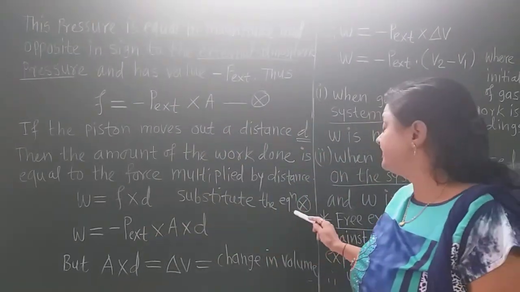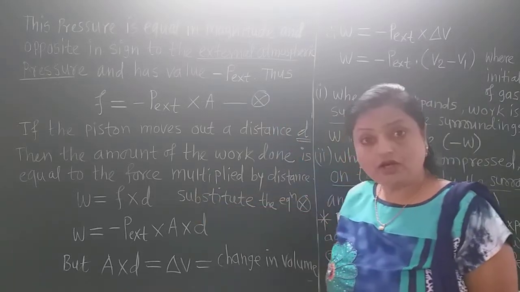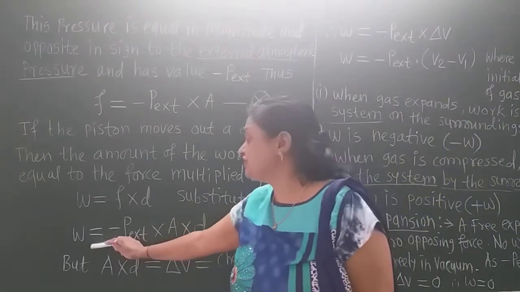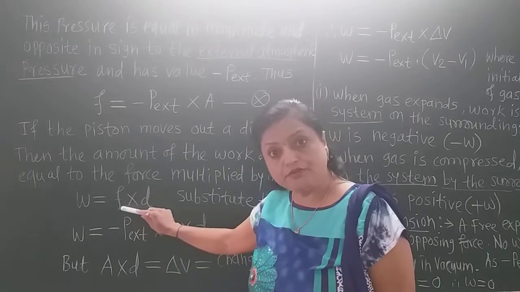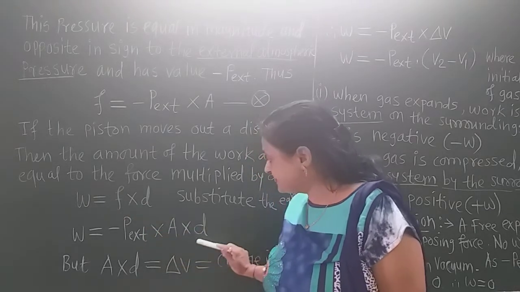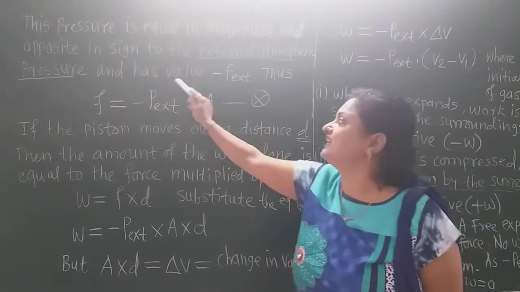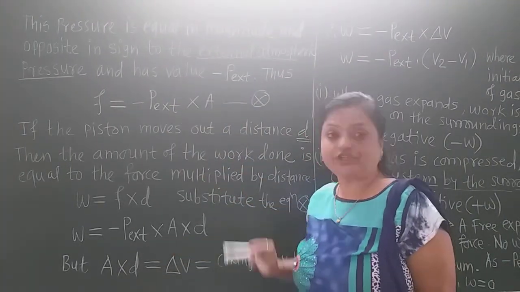On substituting the value of X in this equation, what do we obtain? W is equal to minus P external into A, which is the value of this force, into this distance.